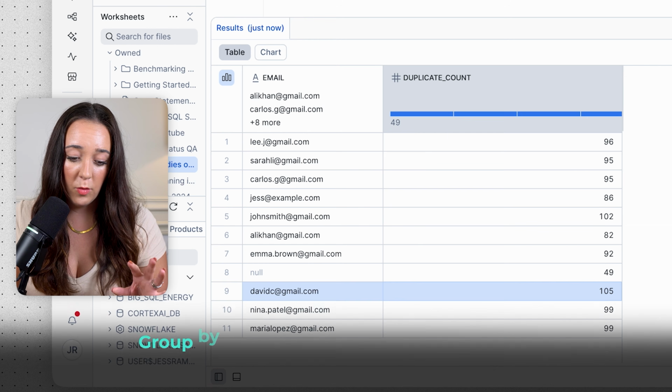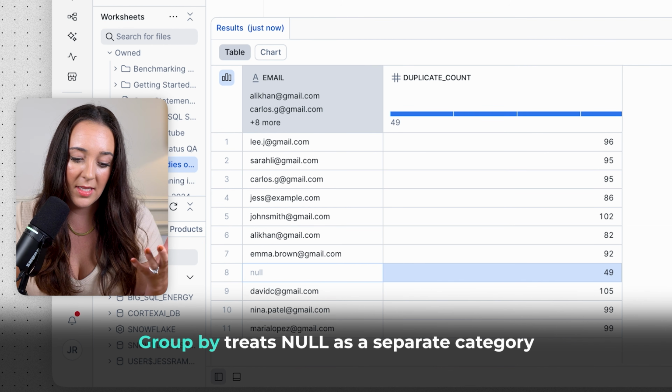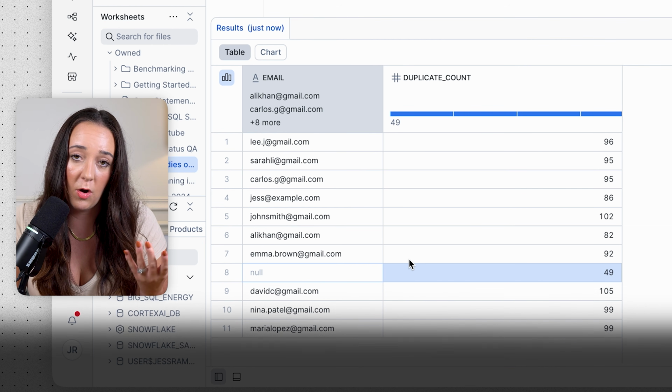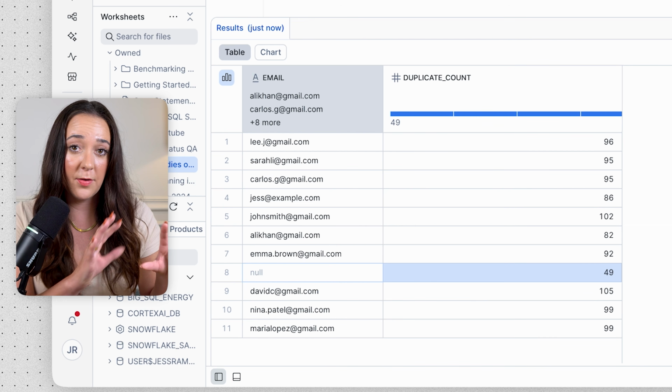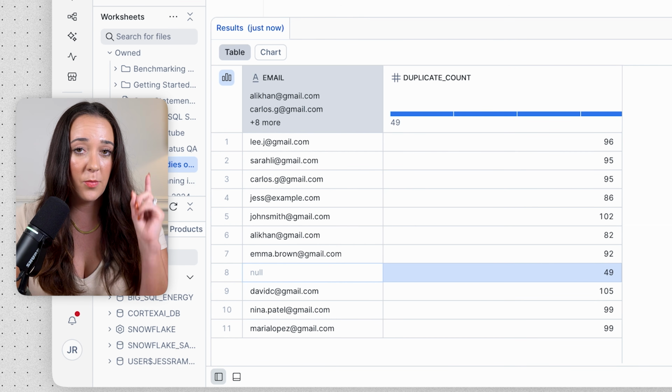Also remember that null values in GROUP BY are going to be treated as a separate category. That doesn't mean that they're actually duplicates. It just means they all have a null email. So this could be a bunch of different users that all have a null email that are now being grouped together in the GROUP BY. So we have to be careful there.